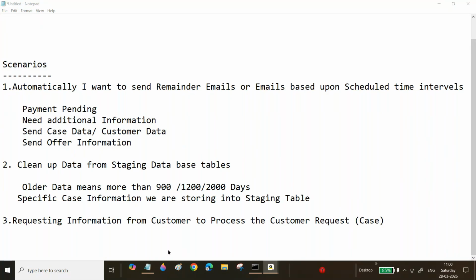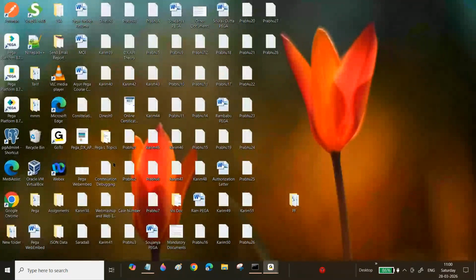Now even this one also. Today I requested some information from Sai Charan. Tomorrow itself if he didn't provide, then we will resolve these cases. It's not like that, right? I sent an email, within 1 hour he didn't respond, then I will resolve his request. No, it's not like that. There is some specific time interval.